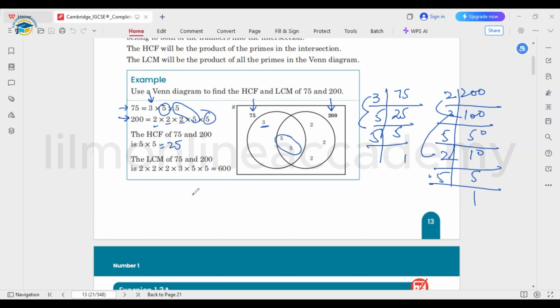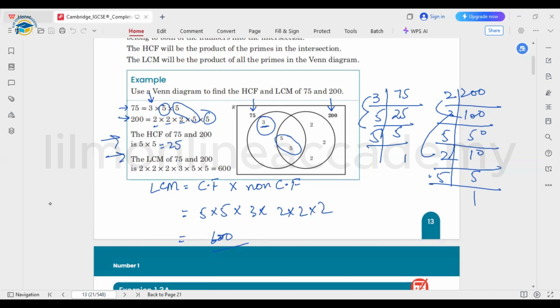Next, if we talk about the LCM, what we need to do is write the common factors and then multiply those common factors by the non-common factors as well. What are the common factors? We got 5 times 5, and the remaining non-common factors are 3, 2, 2, 2. All the non-common factors are also included in the LCM. So you multiply all these numbers and we get 600. This is the way to find the HCF and LCM using the Venn diagram. I hope this method is clear to you.